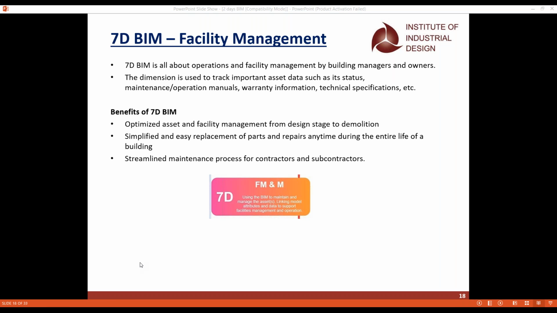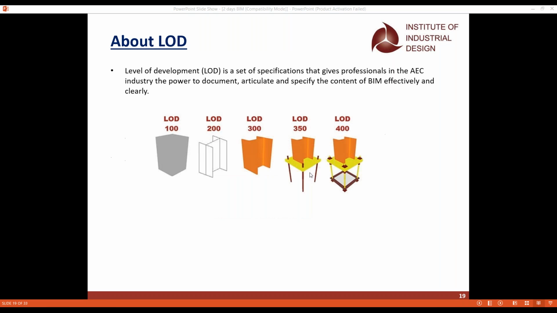And whenever you need easy replacement of the parts and repair during any lifetime of the building, we have to support the facility management also. And these processes will be streamlined by the contractors and subcontractors. Maybe in the future, after 10 or 15 years, you want to repair anything or do the painting again, so we all will go for the facility management, and that will be streamlined by the contractors and subcontractors.